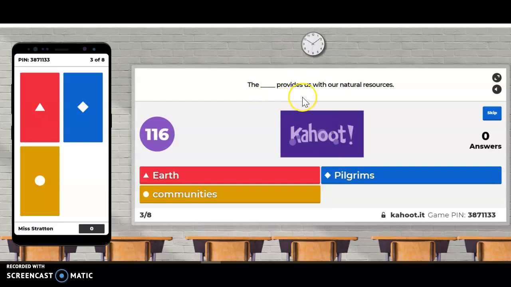The blank provides us with our natural resources. Is it the earth provides us with our natural resources for the triangle in red? Or is it the pilgrims provide us with our natural resources for the diamond in blue? Or is it communities provide us with our natural resources for the circle in yellow?